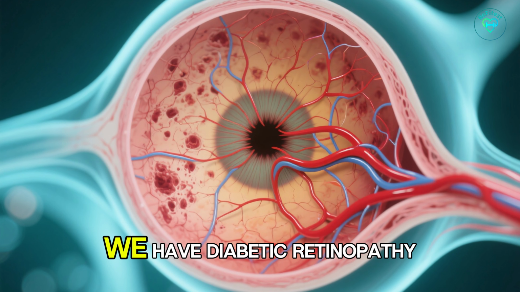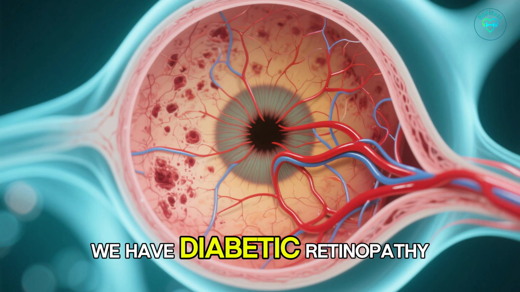Alright, next up, we have diabetic retinopathy. Diabetic retinopathy is a complication of diabetes that affects the blood vessels in the retina. When you have diabetes, you have high levels of sugar in your bloodstream, and over time, this can damage the small blood vessels in your retina. This can cause the blood vessels to become leaky or swollen, which can then cause vision problems. In addition, the body tries to repair the damage by creating new blood vessels, which can also be fragile and leaky.